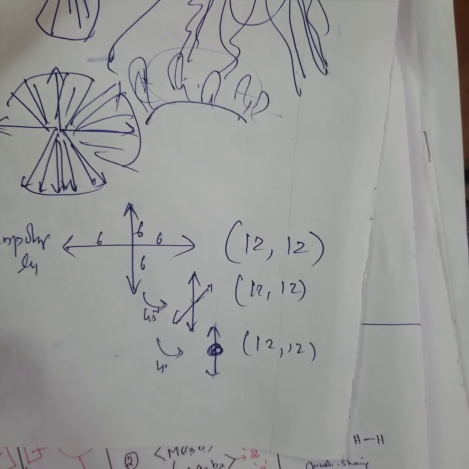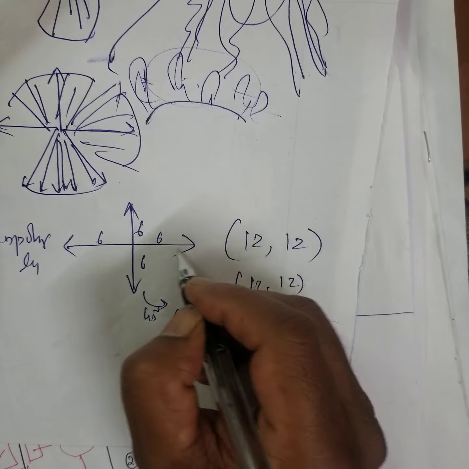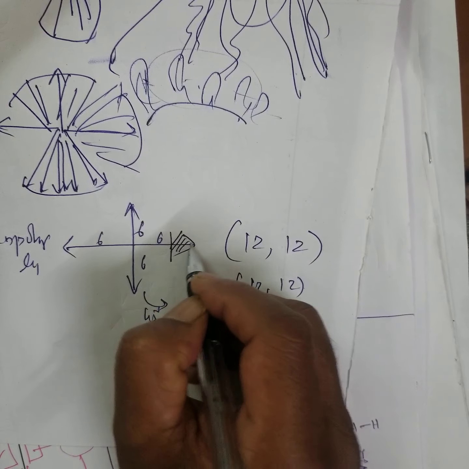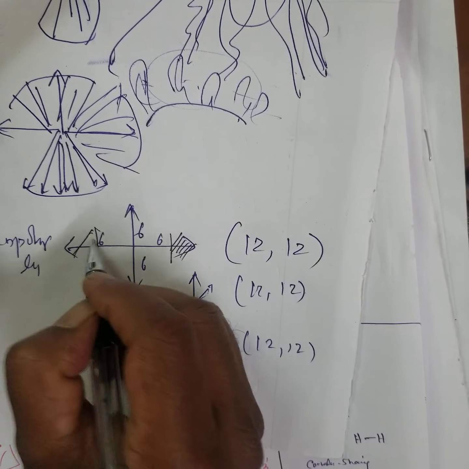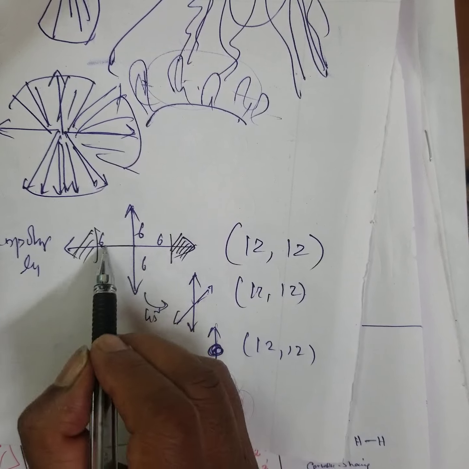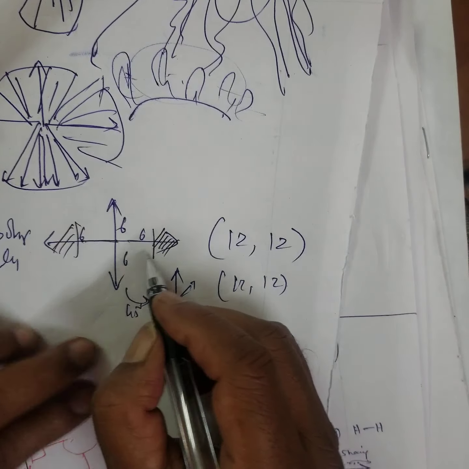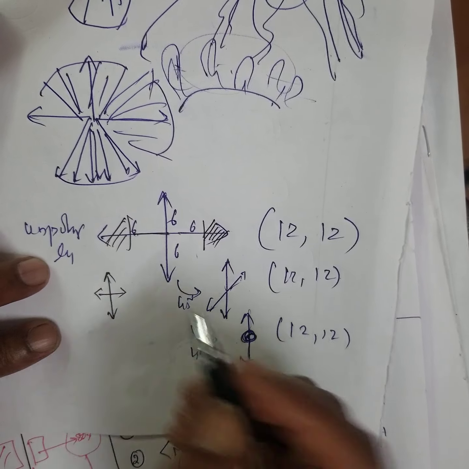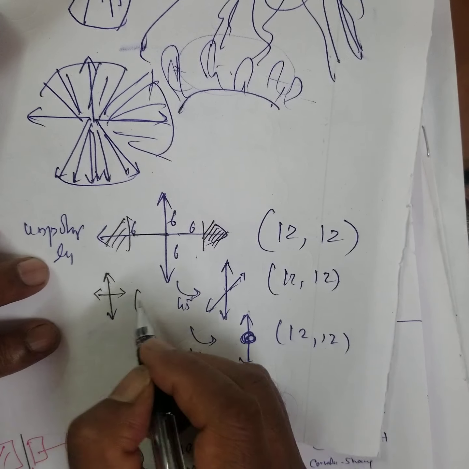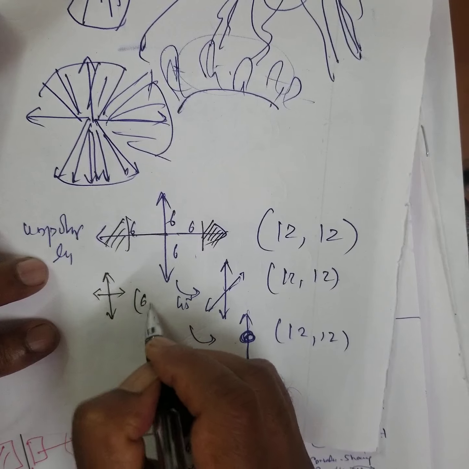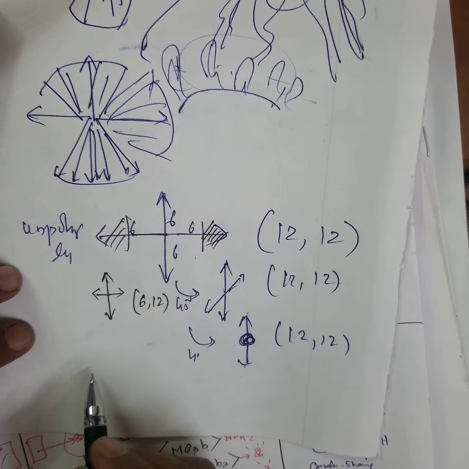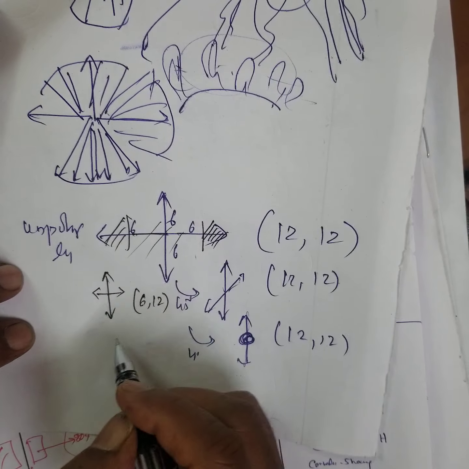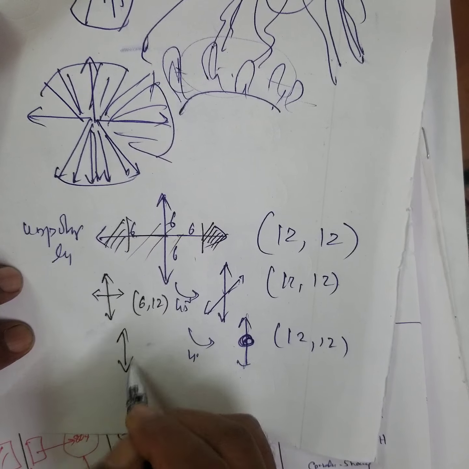Suppose I cut off this much portion. I will cut off this much portion. 3 units, here also 3 units. How much? 6. 3 plus 3, 6, is it not? Therefore, how does it look like this? This is partially polarized. Partially polarized means x-axis what? 6, y-axis is 12. Now I will cut off this entire thing. Okay. Only the vertical component is there.